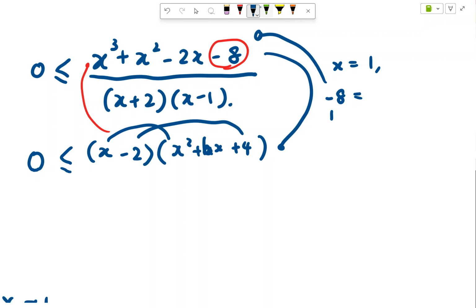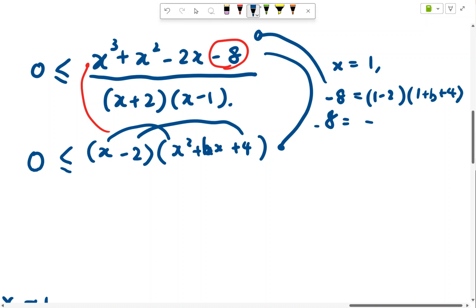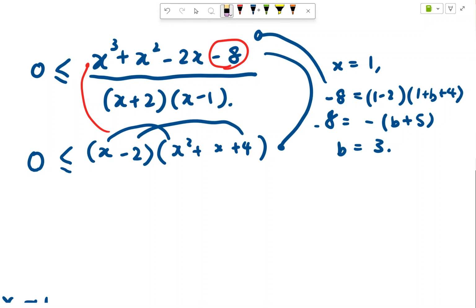So I put 1 inside, so I will have 1 minus 2, and then 1 plus b plus 4. So I will have negative 8 is equal to negative b plus 5. So b is equal to 3. All right, this is what you substitute inside in your head. So I know that this is going to be 8.